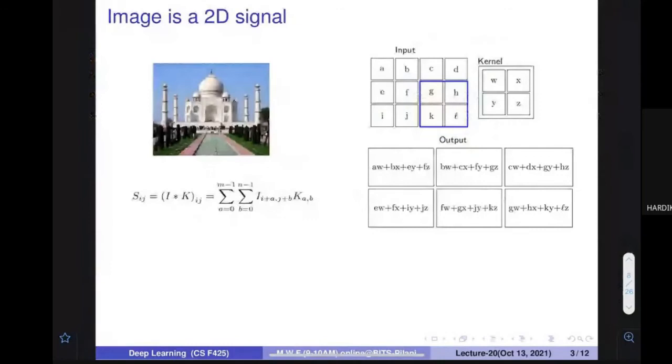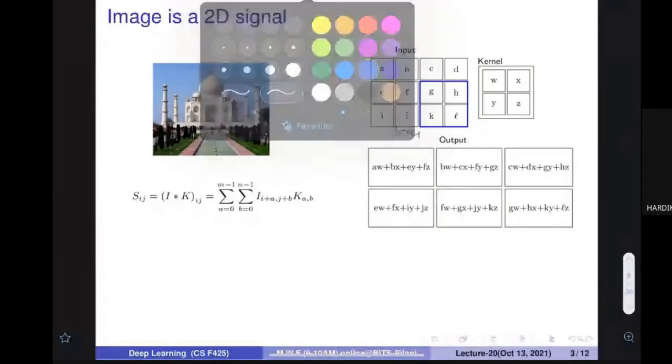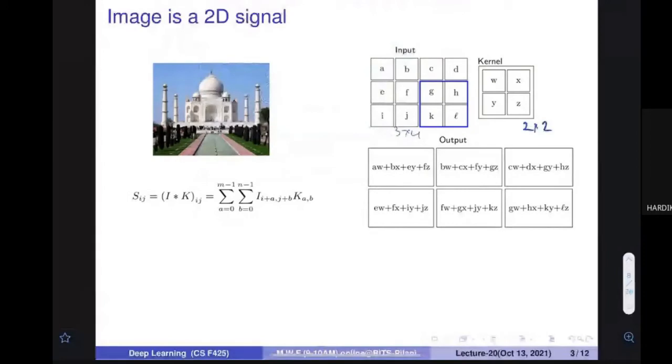Okay. So we understand that the input is, for example, an image of 3 cross 4, with some values, and this is a 2 cross 2 filter. When you apply it, for example, when you put it at this particular place, what you get is a term by term multiplication, and this is what is written over here. By this you generate something.